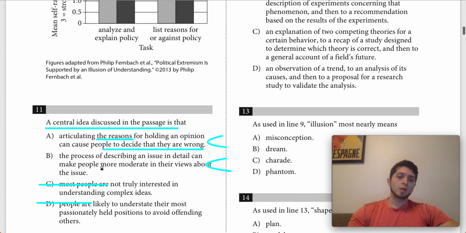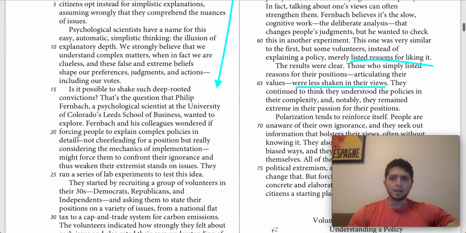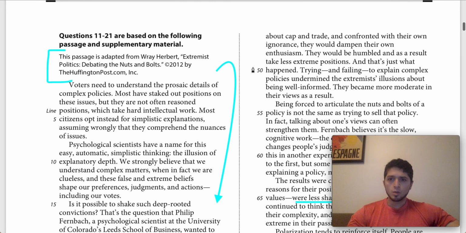B, however, says the process of describing an issue in detail, right? This is better because we're not justifying our position, we're just describing it in detail. This can make people more moderate in their views, and this is good too, because that's what the passage says, that people become more moderate, not that they think that they're wrong, but just they become more tempered in their understanding.